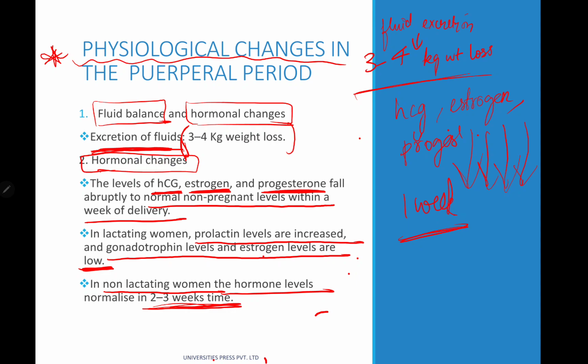In lactating women, the prolactin is going to be more. Prolactin levels will be increased and they will normalize within again 2 to 3 weeks of time.